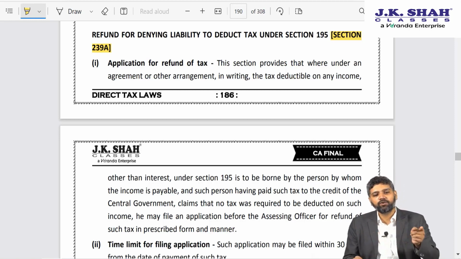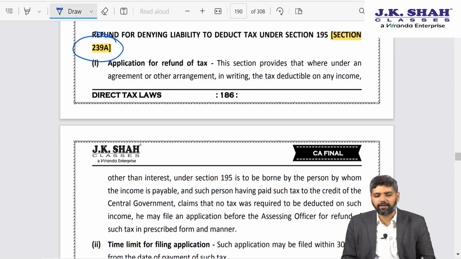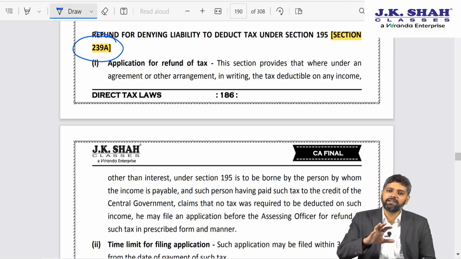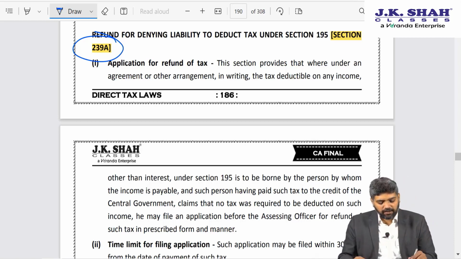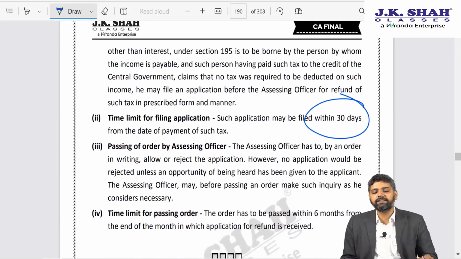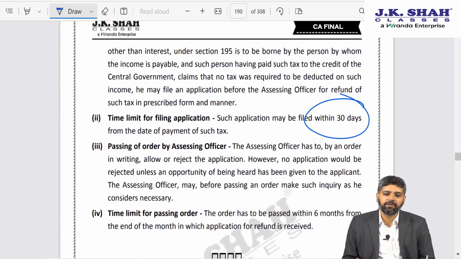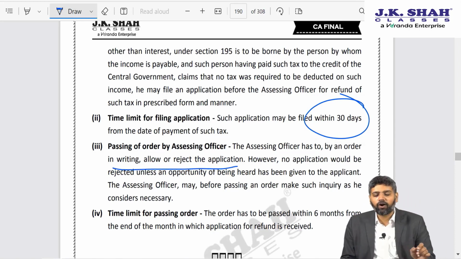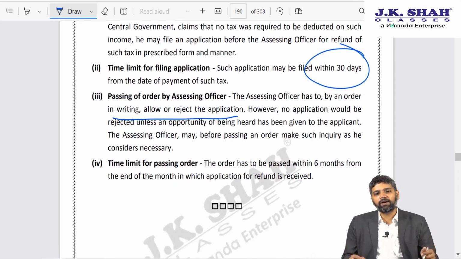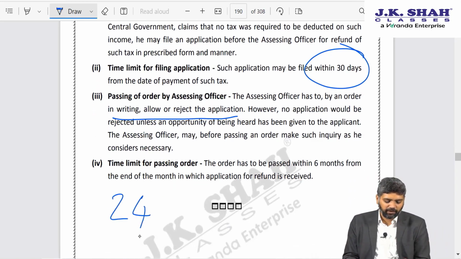So, under section 248, although you file an appeal, it used to take a long time. Now the government has amended the provision by introducing 239A, where they say that if such a tax has been deducted under 195 to non-resident and borne by the payer, then you file an application with the assessing officer within 30 days claiming refund. The assessing officer shall pass an order in writing, either allowing or rejecting your application. And after the order is passed, then it will be appealable to Commissioner of Income Tax Appeal under section 246A.